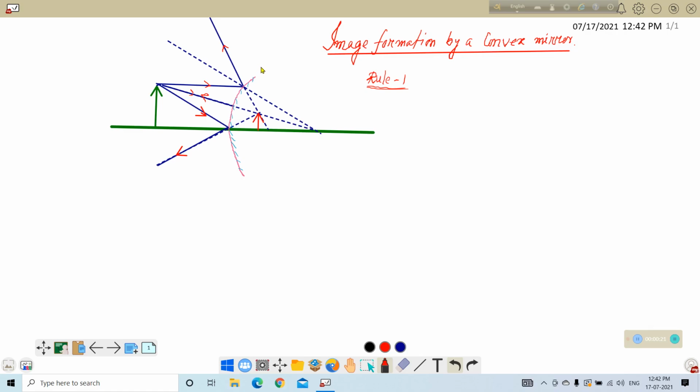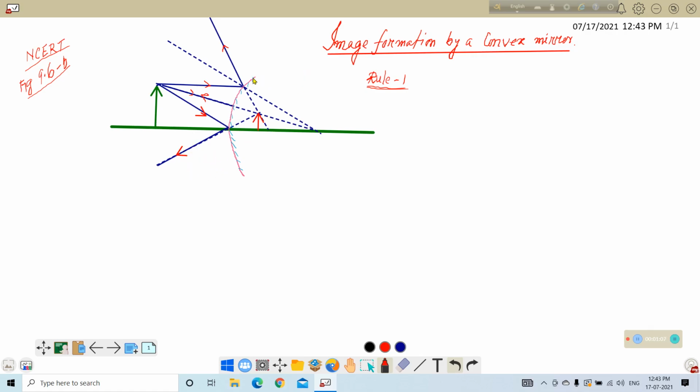Now, according to the NCERT book, this particular figure is Figure 9.6b. At first, it is slightly modified. The figure has been modified slightly for better conception.